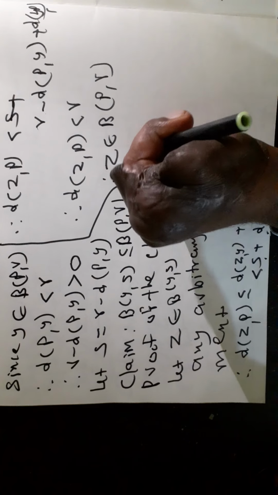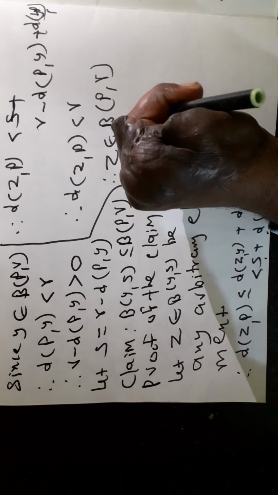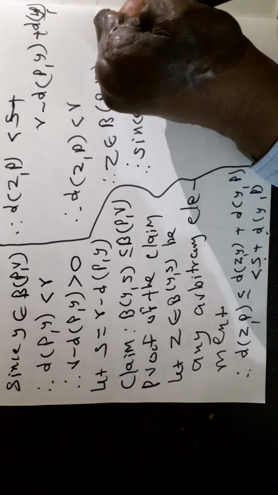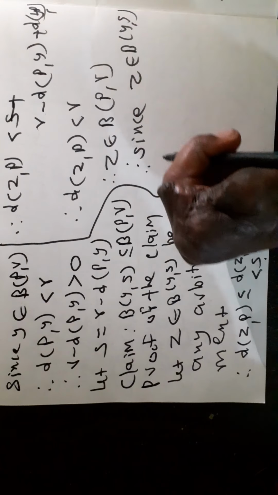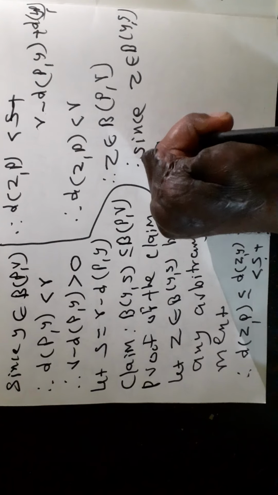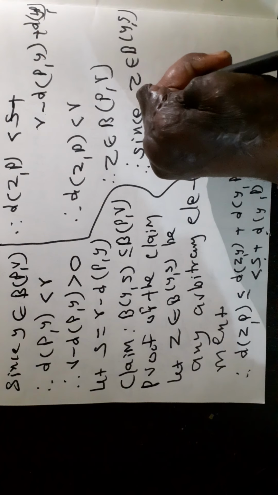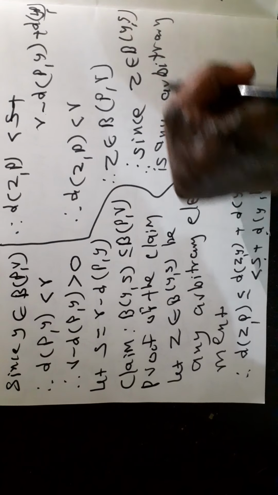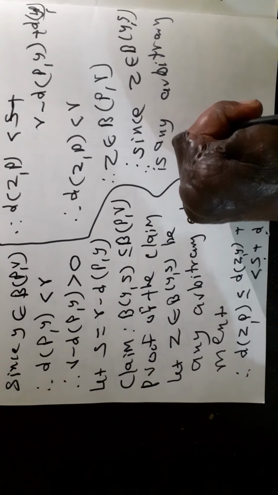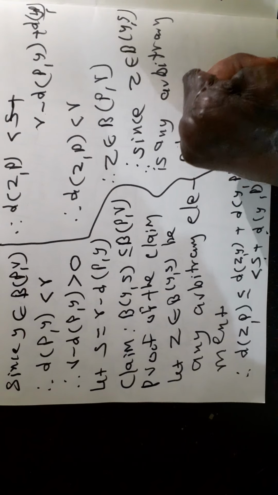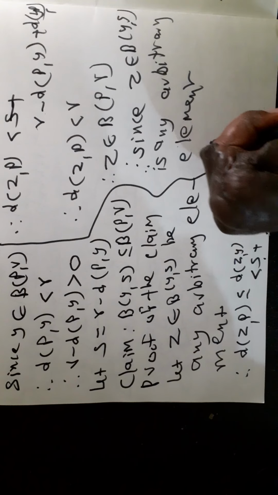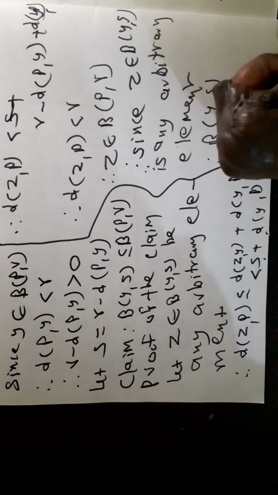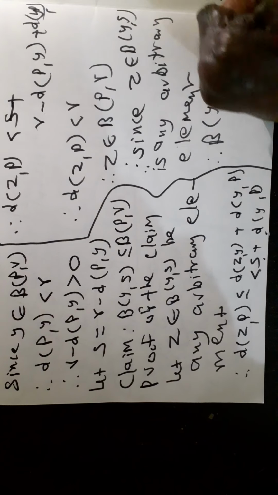Since Z belonging to the ball B(Y, S) is any arbitrary element, therefore the ball centered at Y and radius S is a subset of the ball B(P, R).